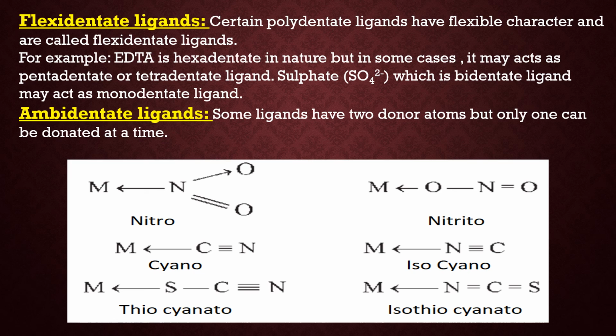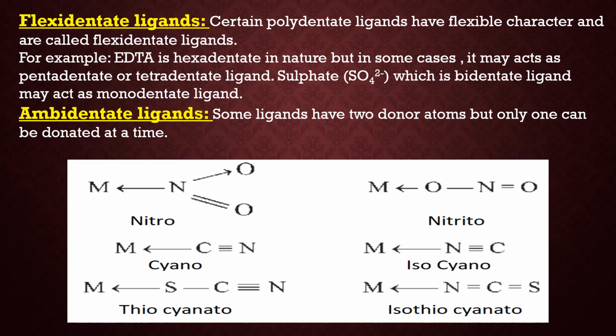Similarly, sulfate. Sulfate is actually a bidentate ligand, but it may act as a monodentate ligand as well. Now, ambidentate ligand. Ambidentate ligands are actually monodentate ligands, but they have 2 donor atoms. But at a time, only one can be donated. Remember one thing, bidentate ligands have 2 donor atoms and both donate their electron pair at a time. That is why they are called bidentate ligands.